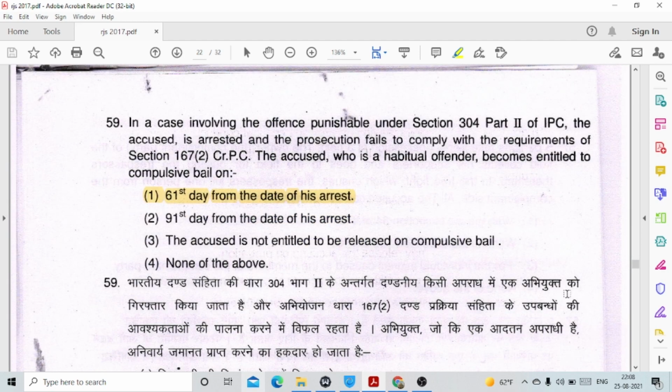In a case involving the offence punishable under section 304 part 2, which deals with culpable homicide not amounting to murder, the accused is arrested and the prosecution fails to comply with the requirements of section 167(2) CRPC, which deals with default bail. The accused, who is a habitual offender, becomes entitled to compulsory bail on, option number 1, the 61st day from the date of his arrest. That means the 61st day from the date of his arrest.